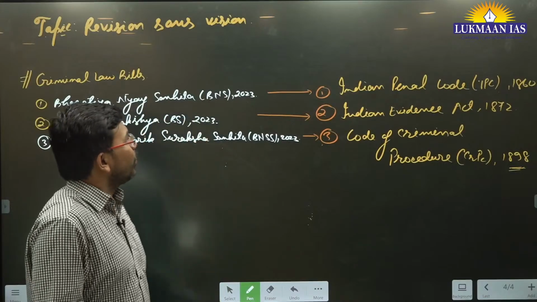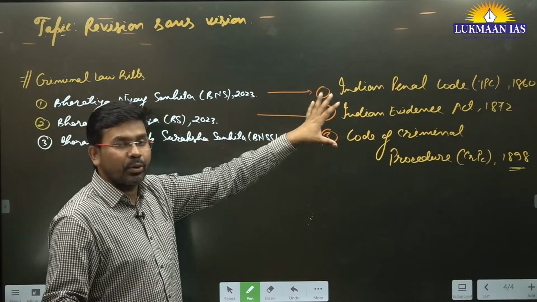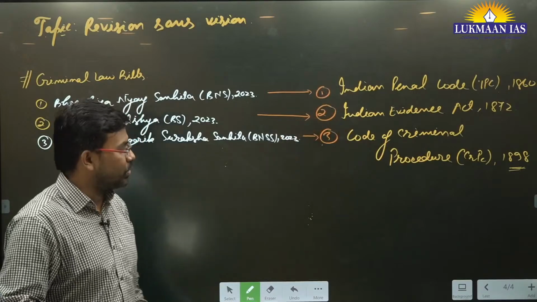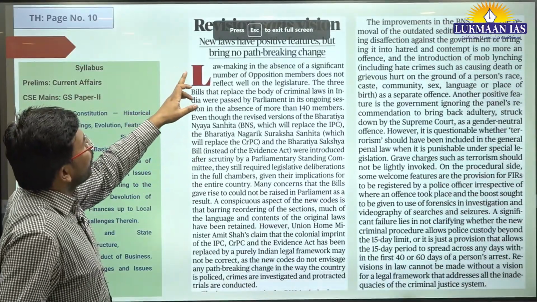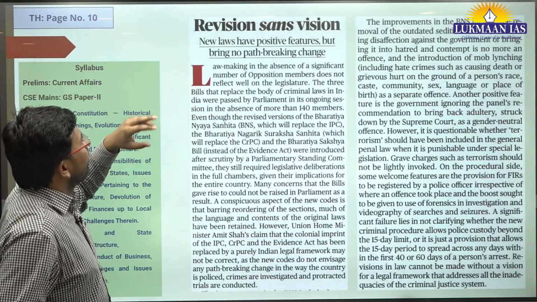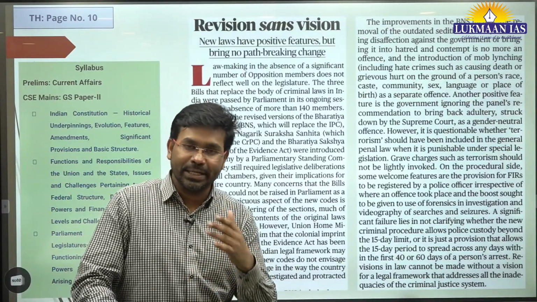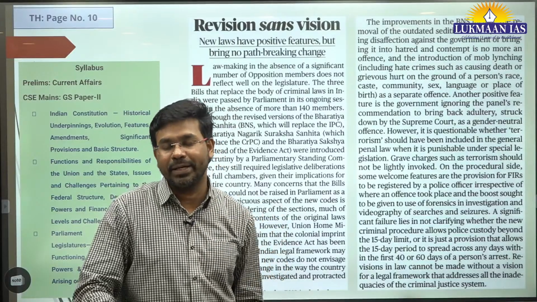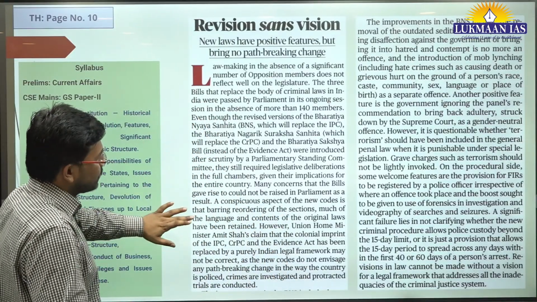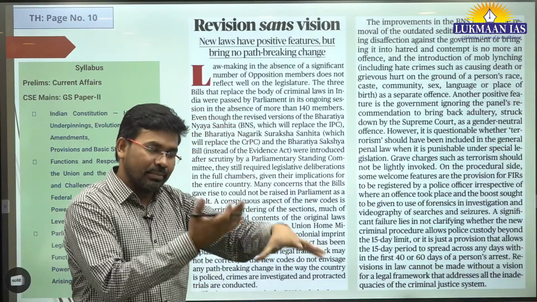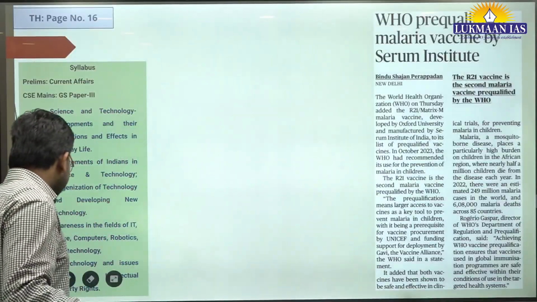So what we are interested in knowing is that these criminal law bills are going to replace these existing laws. In this article they have mentioned that the new laws have positive features but bring no path breaking change. There are some new things that have been introduced that are welcome, but there is no path breaking change. They have only changed the sections, but the wordings are similar as before.